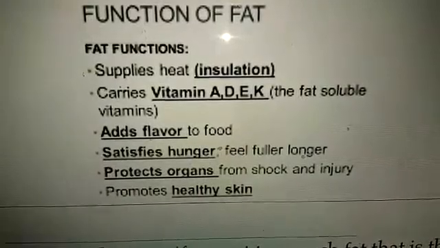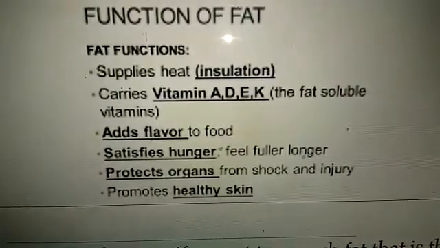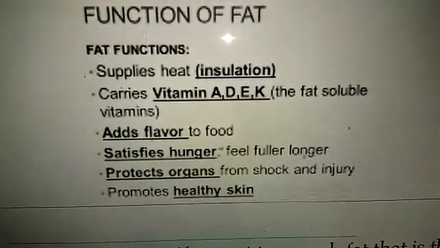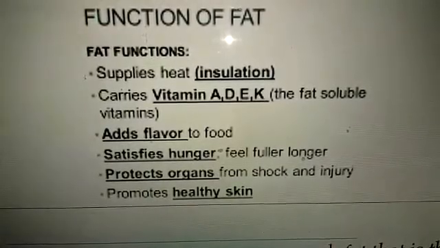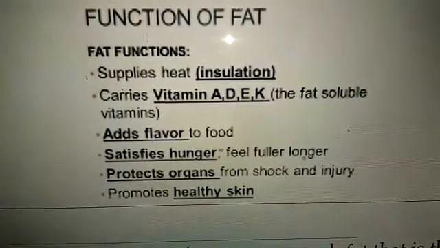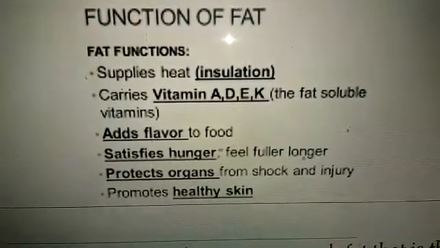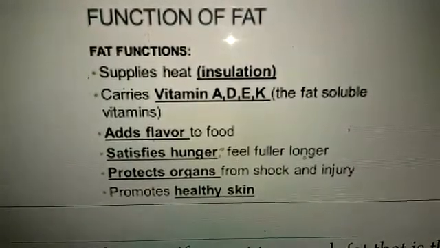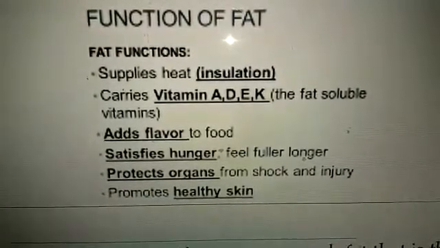Second point, it carries vitamins A, D, E and K. Vitamin is also another type of nutrient. And these type of nutrients, A, D, E and K, are fat-soluble vitamins. That means they dissolve in fat.